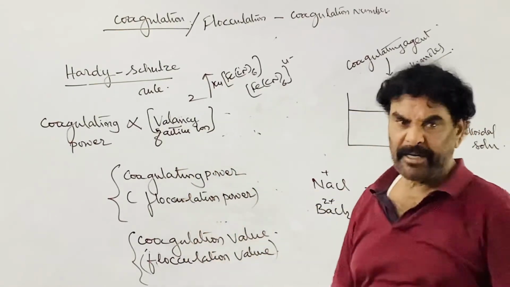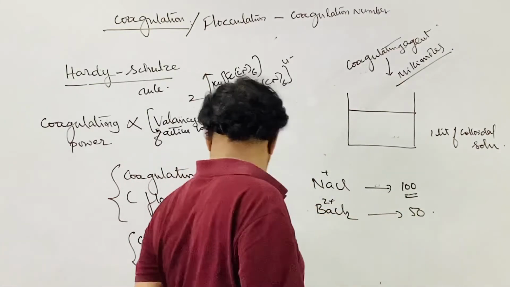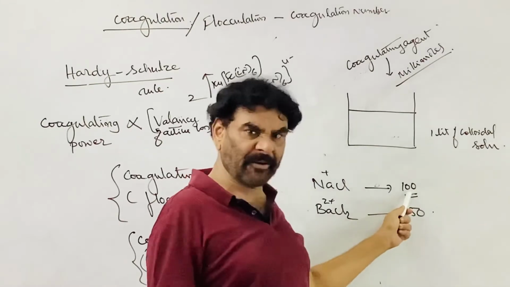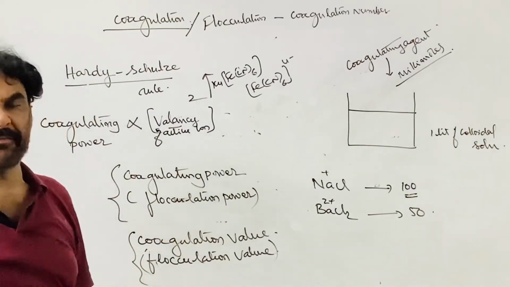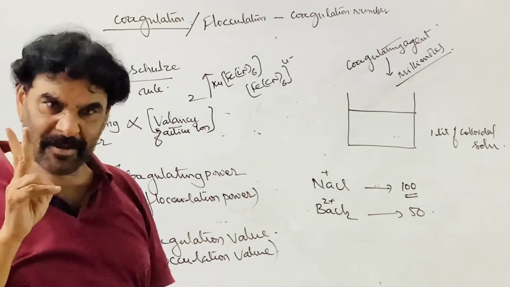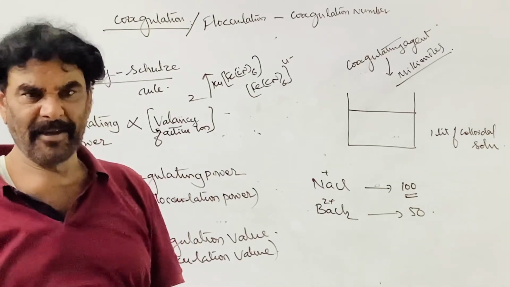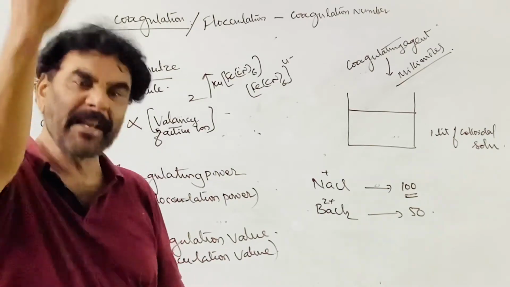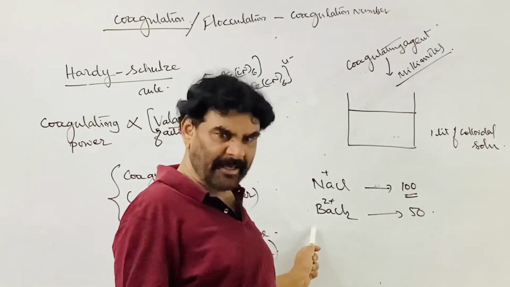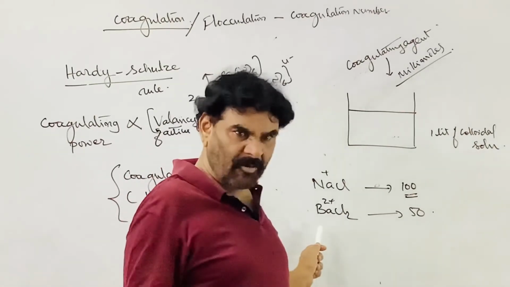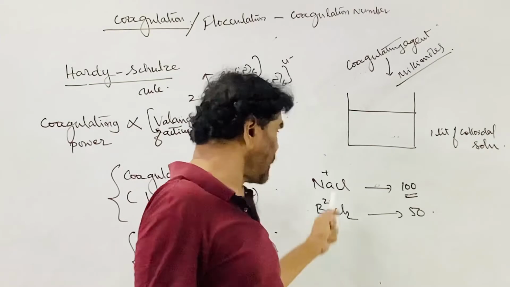This is the quantitative measure. So the higher the coagulation value, the flocculation value, the lesser the coagulating power. If more is required, the coagulating power is less. If less is required, the coagulating power is more. Barium chloride has more coagulation power than sodium chloride.